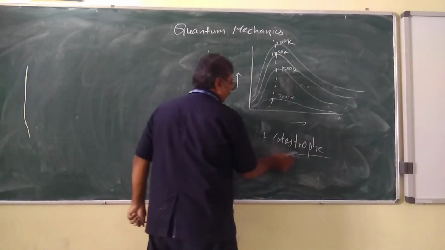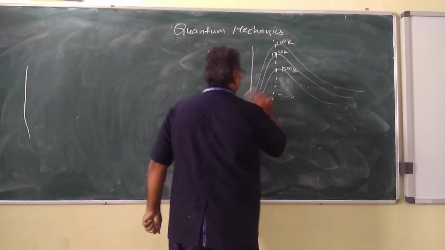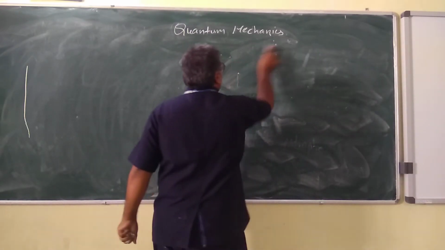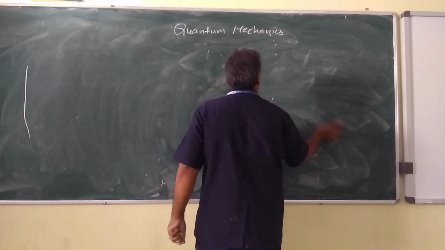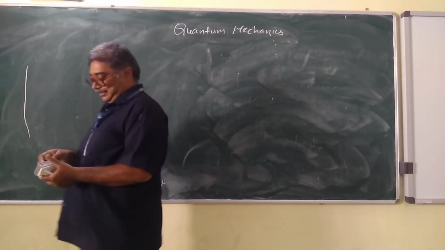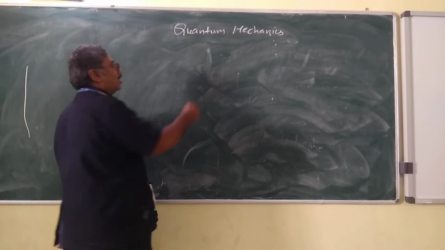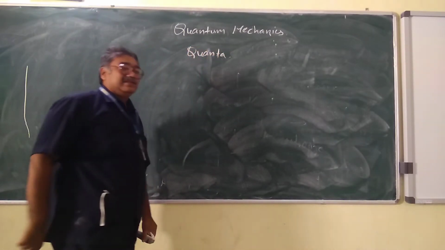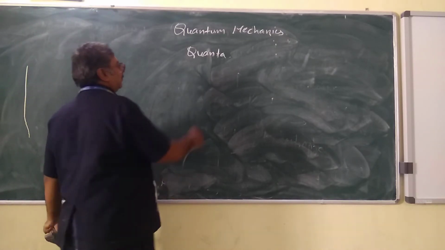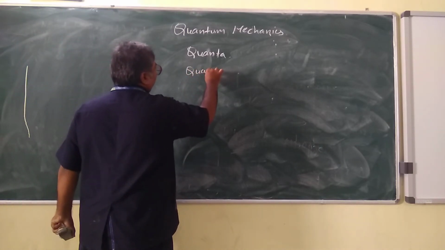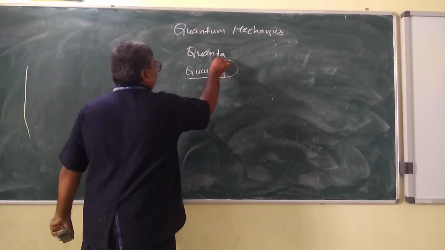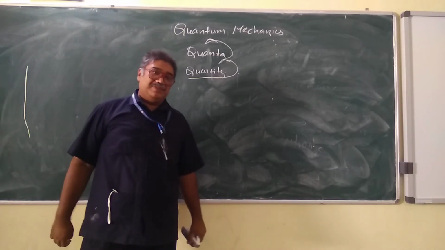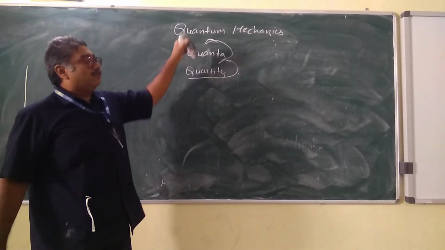So let us see what quantum mechanics is. Let us try to understand what exactly quantum mechanics is. It's very simple. Quantum is a word derived from quanta. Quantum mechanics is nothing but quanta, or quantity. So this is something related to quantity, quanta and quantum.